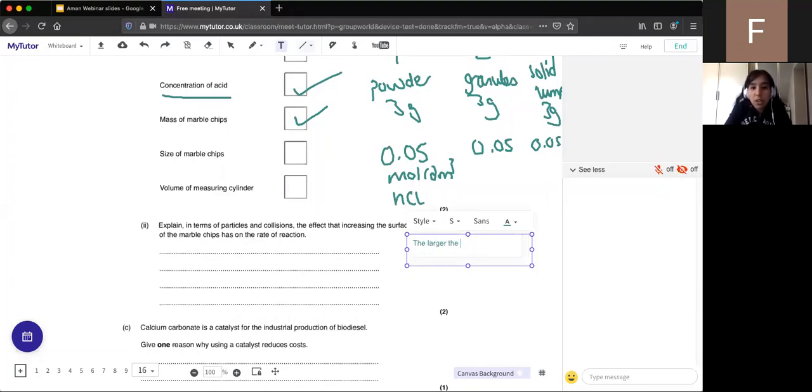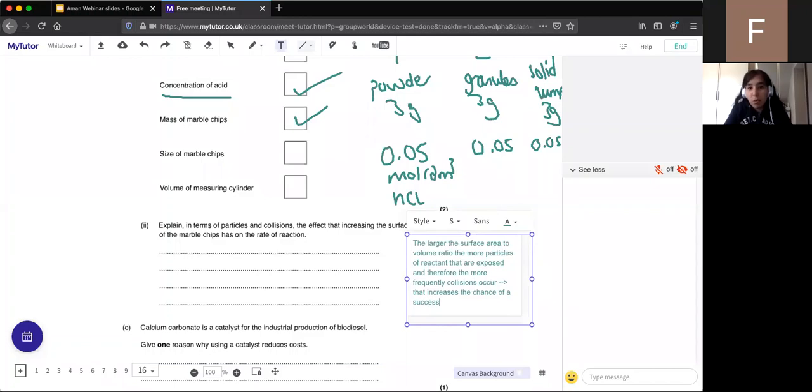So the larger the surface area to volume ratio, and the more particles of reactant that are exposed, and therefore the more frequently collisions occur. And then you can say that increases the chance of a successful collision.